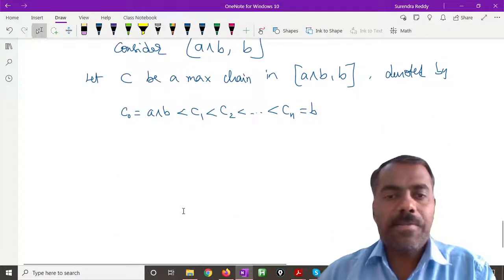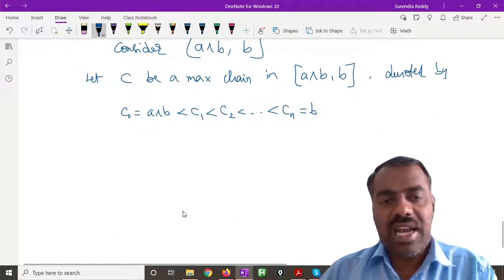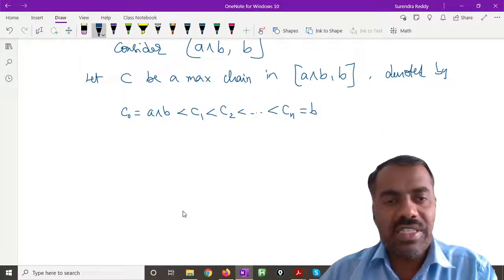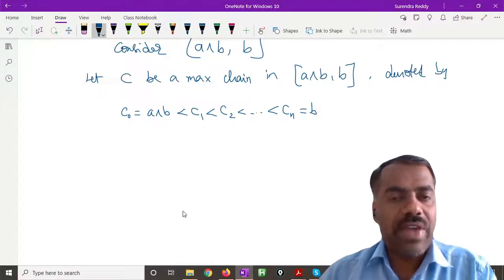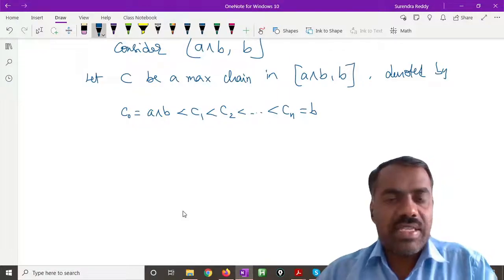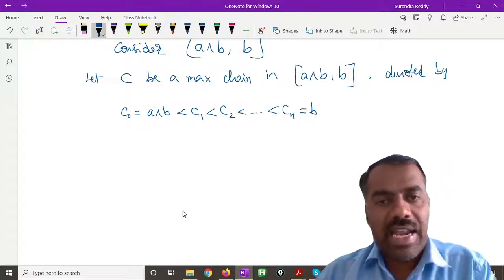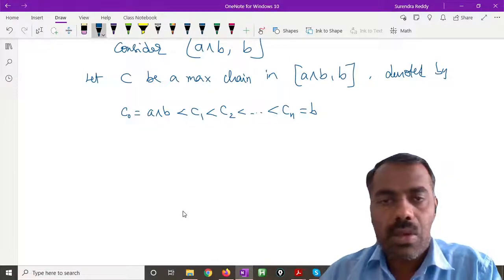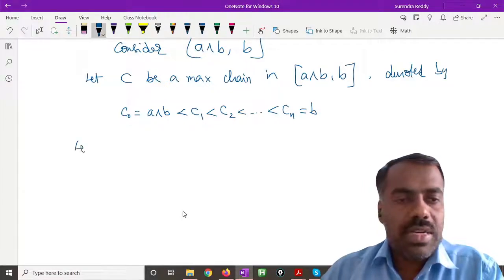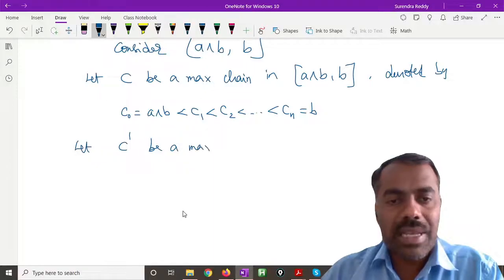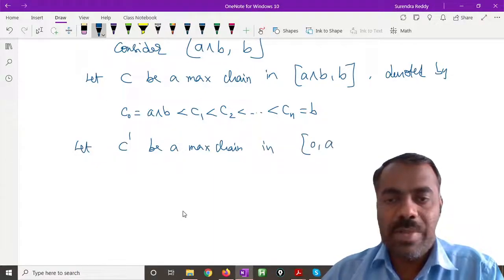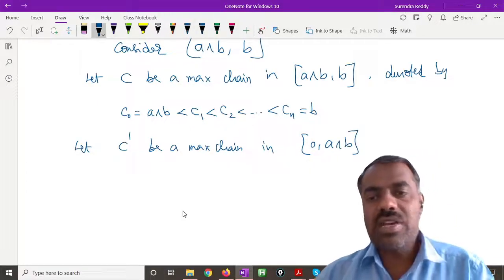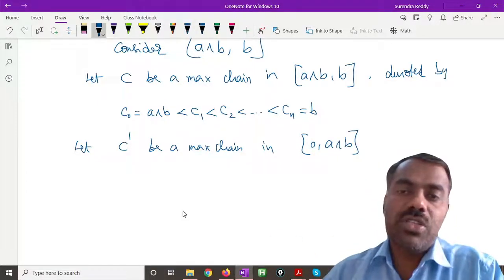Now go back here. Here it is not starting from 0 to b. If you know starting from 0 to b, then we know that h of b value. So what we do is, we will take another interval. Let c prime be a maximal chain in 0 comma a meet b. Then you can get something from 0 to b also.